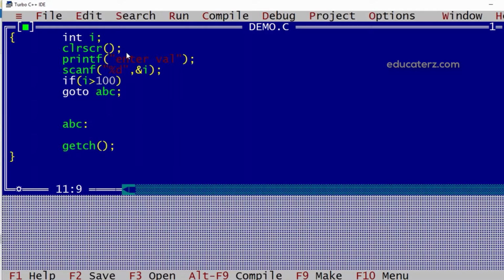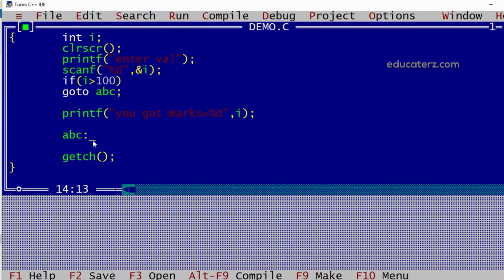And here I'll execute "you got marks equal to %d", which is present in the I variable. So we'll display this. Now if the marks given are less than or equal to 100, we will get "you got marks" and the value. But if it is not, then directly it will come to ABC. And after ABC, any executable statement is fine.